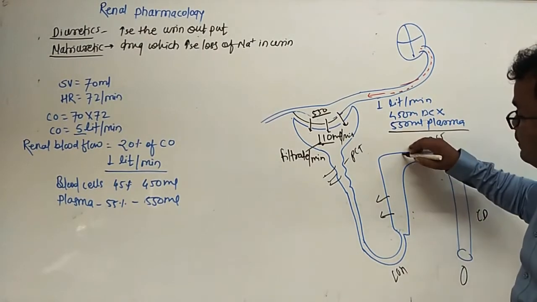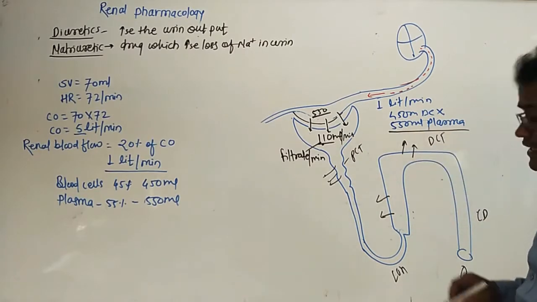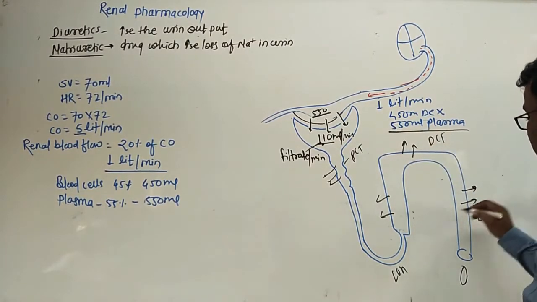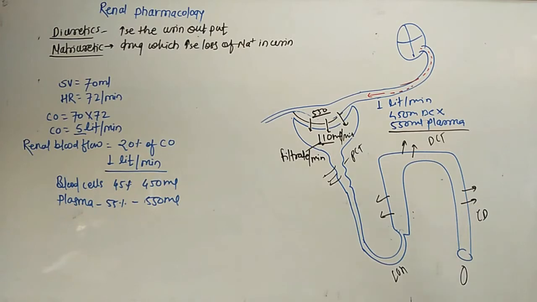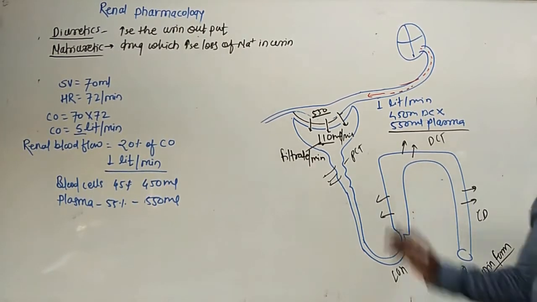The remaining little is in the DCT and some in the collecting ducts. So out of 110 ml of filtrate, only 1% of filtrate is formed as urine.